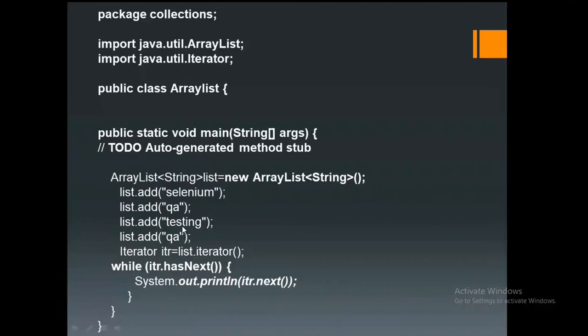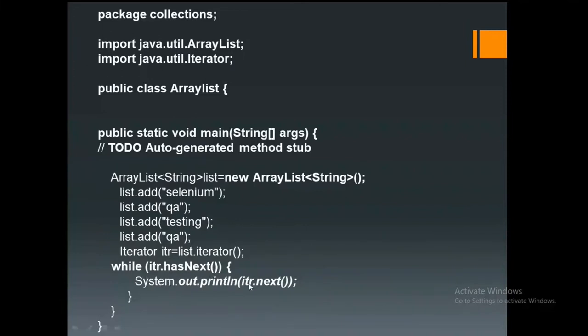Next it will look for the next data. Yes, testing is available, so it will read and enter into the loop. Next it will look for the next data. QA is there. Yes, so it will enter into the loop. Next again it will look for the next data. There is no next data after the QA, so it will simply come out of the loop and complete the program. That is the advantage with hasNext. hasNext always looks for the next line. So similarly I'm writing here: while itr dot hasNext is my expression.